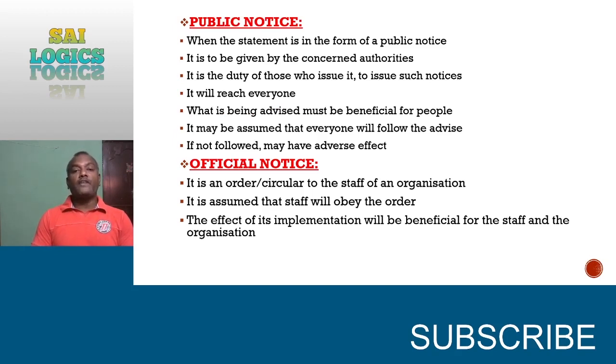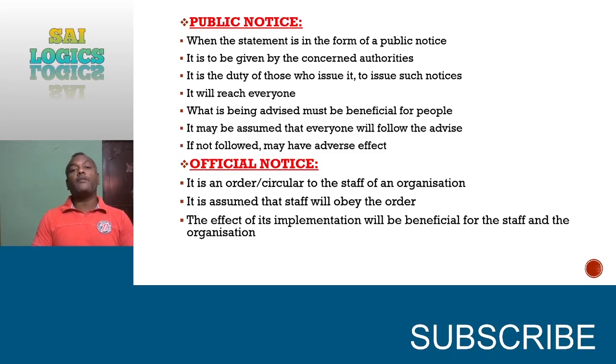Next will be a public notice. A public notice means a notice issued in the interest of the public. When a statement is in the form of a public notice, who has to give the notice? That is very important. It is to be given by the concerned authorities. For example, the electricity department cannot give a notice to pay income taxes in time.